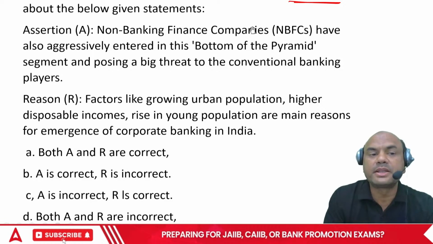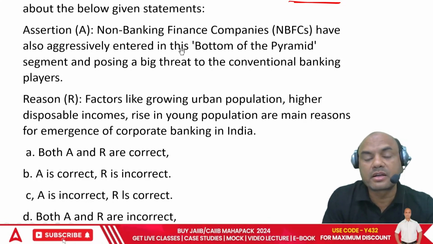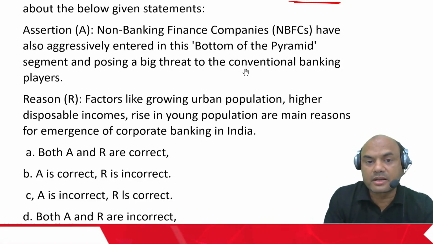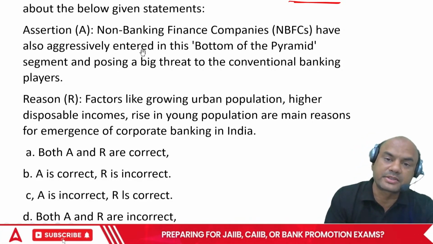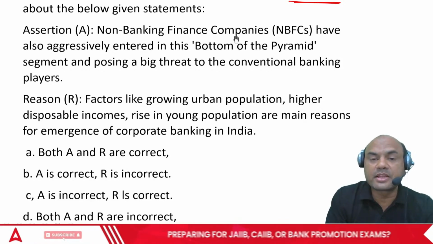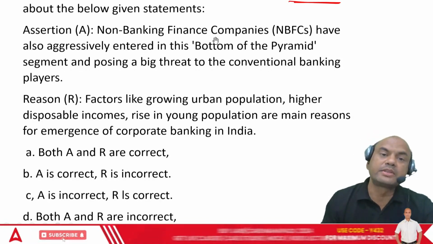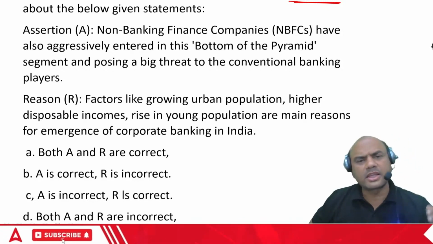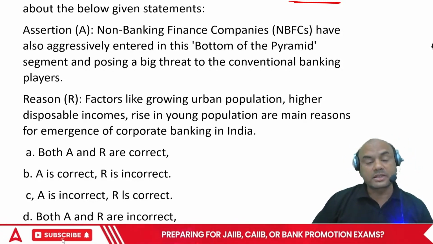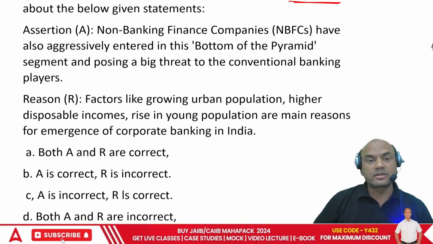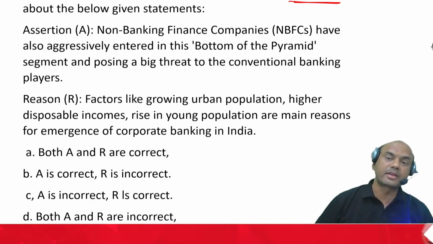Non-banking finance companies have also aggressively entered the bottom of the pyramid segment and are posing a big threat to conventional banking players. So NBFCs have entered the bottom of the pyramid. What is bottom of the pyramid? It means the lower end customers. You see, all the NBFC loans are to the lower end customers. No ITR, no balance sheet, no financial documents. This is all NBFCs are giving.